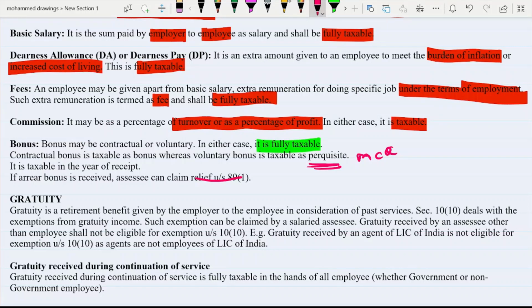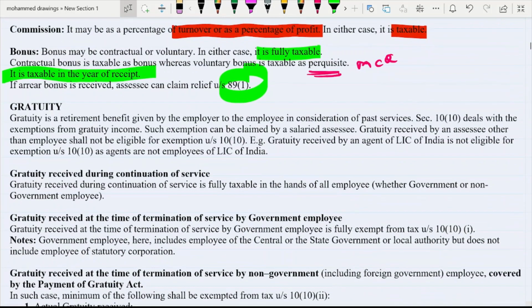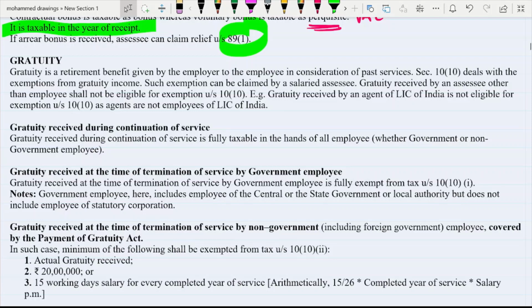So this is nothing but one time. If you receive arrear bonus at a time, then you can also get benefit under section 89, and it is taxable in the year of receipt. Now we are going to discuss one important retirement benefit, and that is gratuity. What is gratuity? Gratuity is a retirement benefit given by employer to employee in consideration of past services.